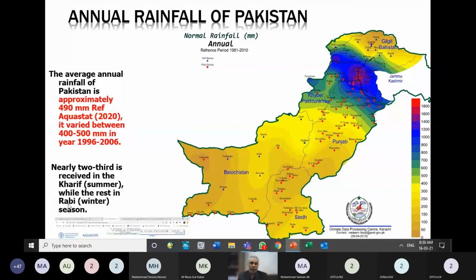In the Rabi season, which is the season we are in nowadays, the main crop is wheat in Pakistan. While in the Kharif season, the main crops in Pakistan are rice and cotton. So most of the rainfall occurs during the Kharif season, and the Rabi season is a relatively dry season, and we use the Kharif season rainfall and the flows in the river. We store that and then we release it in the Rabi season.